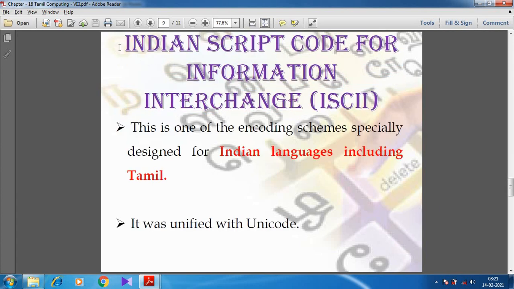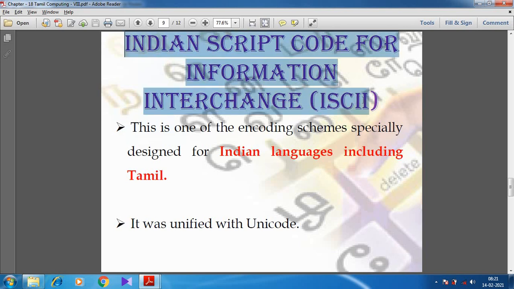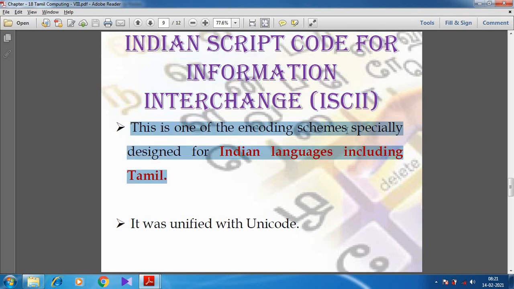Now we can discuss the second standard, Indian Script Code for Information Interchange, that is ISCII. This is also one of the encoding schemes, especially designed for Indian languages including Tamil.